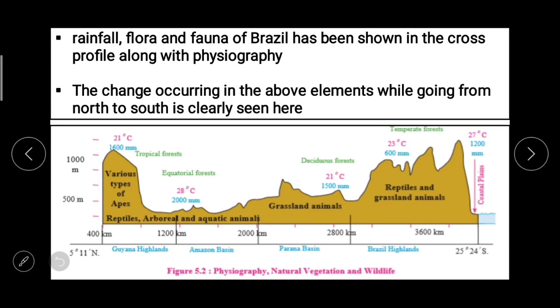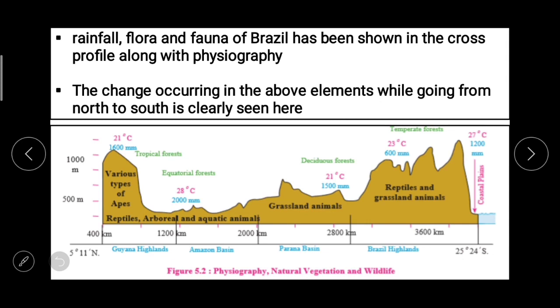In figure 5.2, rainfall, flora and fauna of Brazil have been shown in the cross profile along with physiography, and the change occurring in the above elements while going from north to south is clearly seen here.